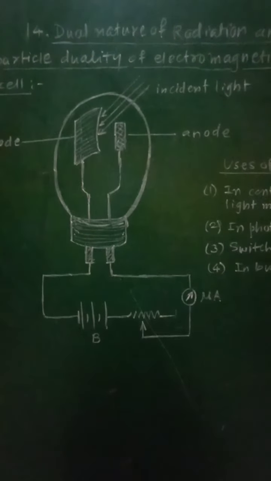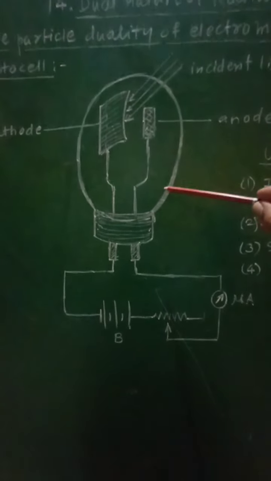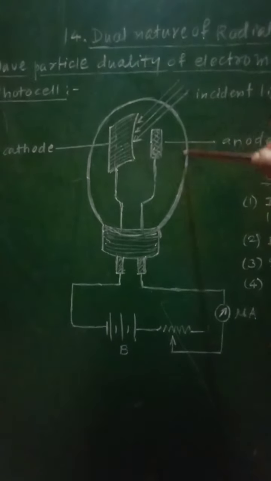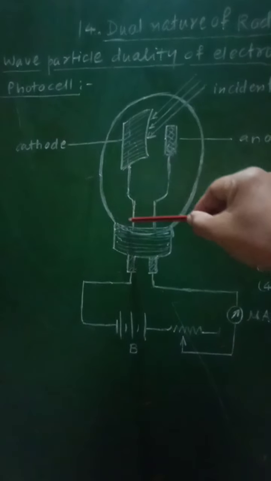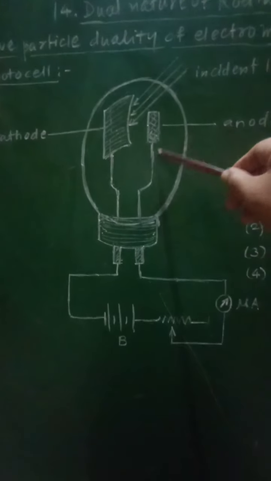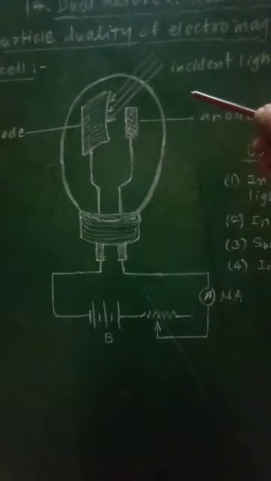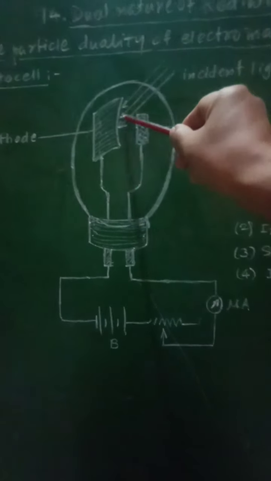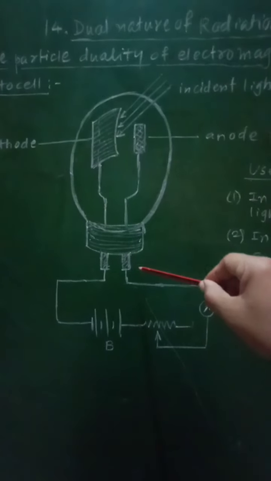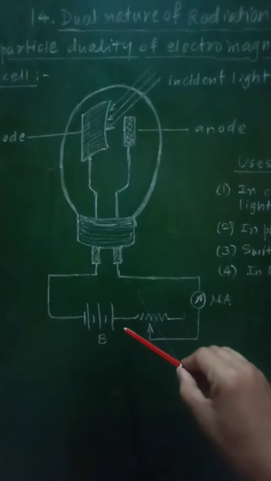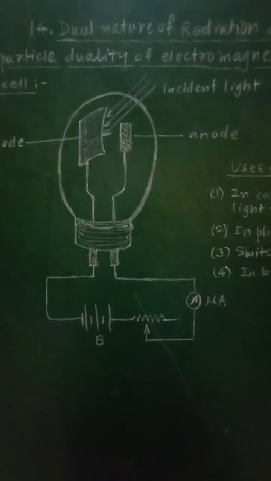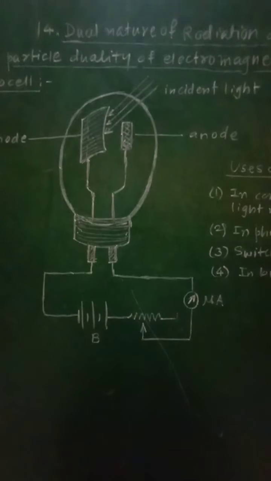And therefore, if you consider the construction of this, it will consist of an evacuated glass or quartz bulb, inside which a cathode and an anode are inserted. Then light is allowed to be incident on this cathode. The cathode and anode are connected in the external circuit to a high voltage battery B and a microammeter to measure the current. So this will be the simple structure of this